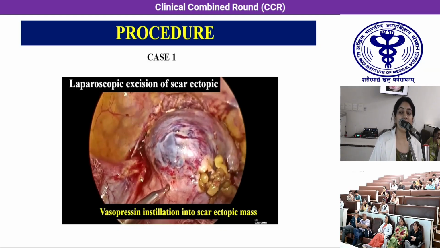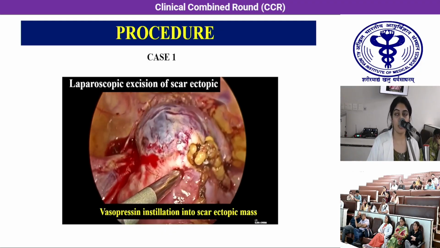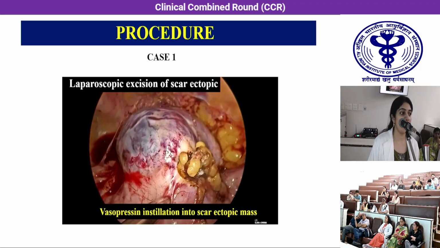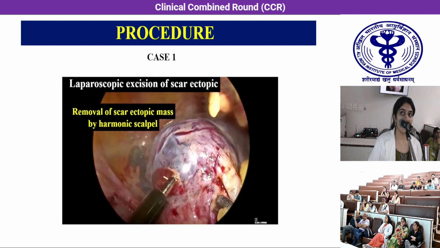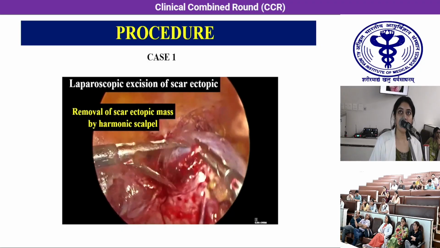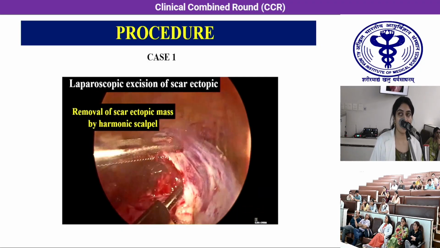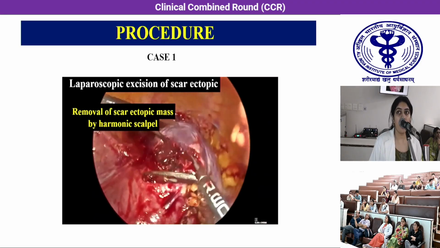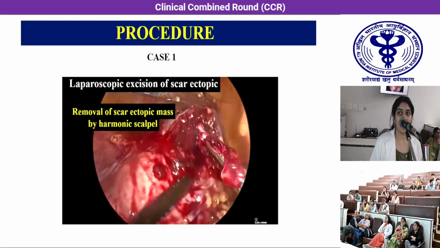Then vasopressin instillation is done into the uterus to decrease the vascularity. Then we can see the blanching as there is decreased blood supply. With the help of a harmonic scalpel, we incised over the scar ectopic tissue, and the product of conception was removed into a glove bag.